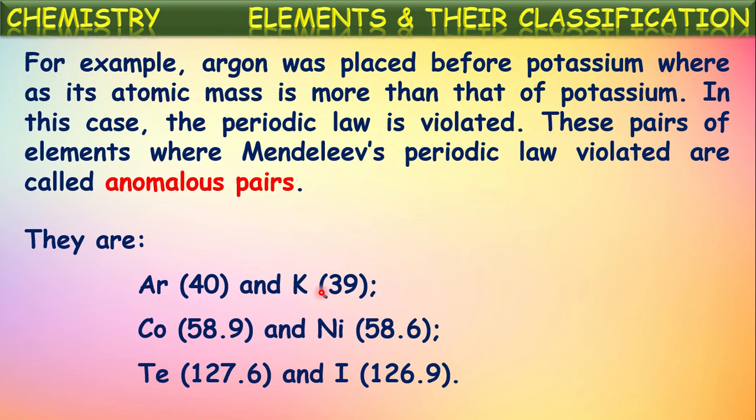This is just to fit these elements in the remaining elements in that group. Actually, if potassium is written first as per the atomic mass, potassium will be in the group along with the other elements like neon, krypton, xenon, helium. These all elements are noble gases as we know, but potassium is not. So to avoid that inconvenience in the property, dissimilarity in the properties, instead of potassium, argon is written along with